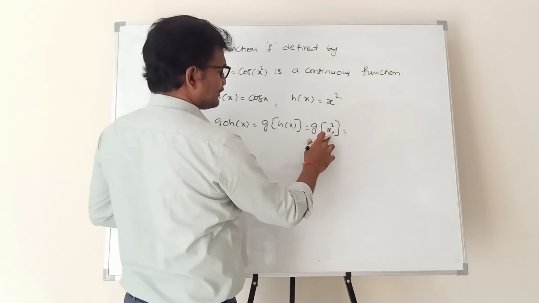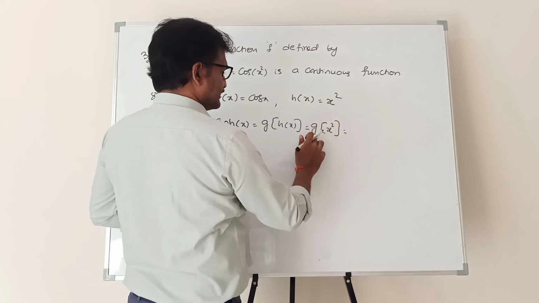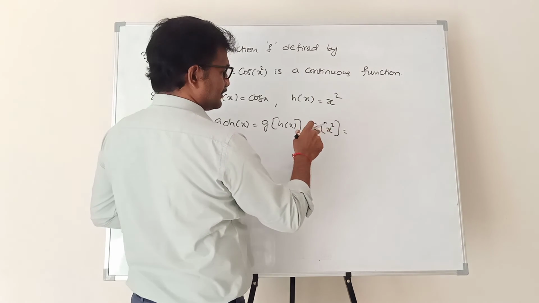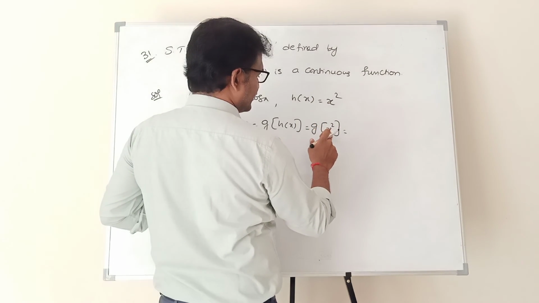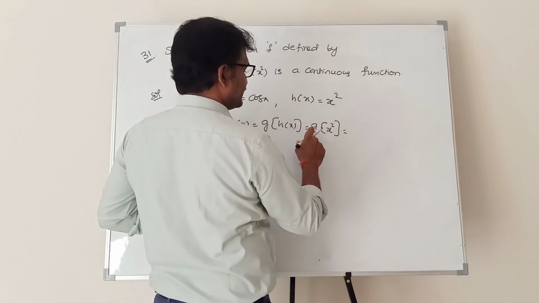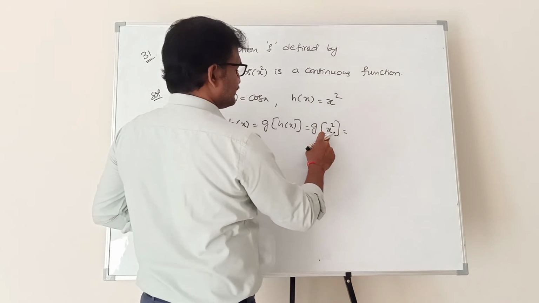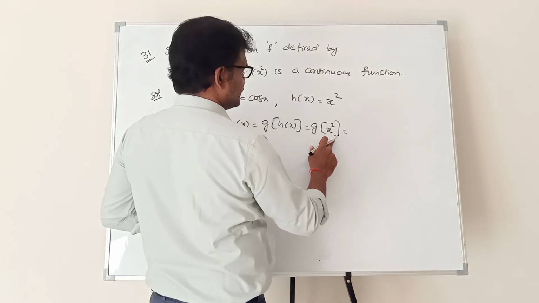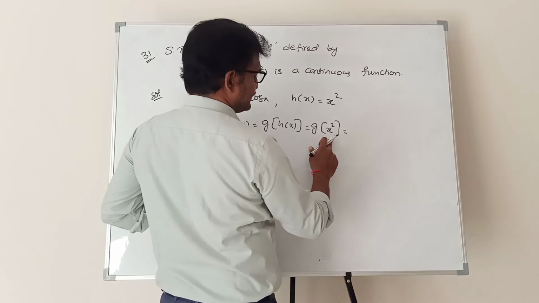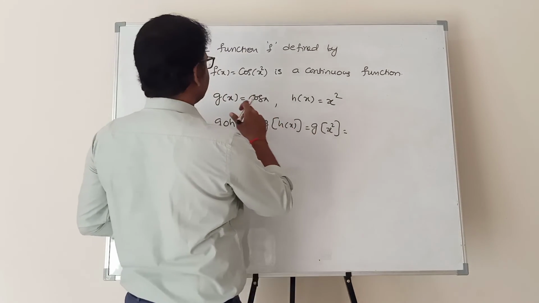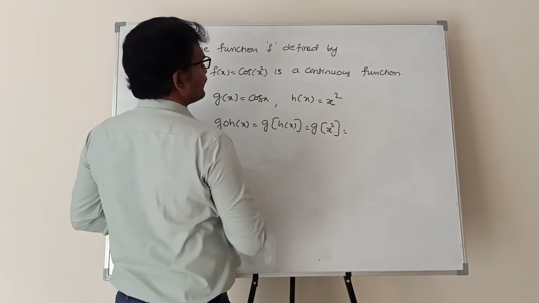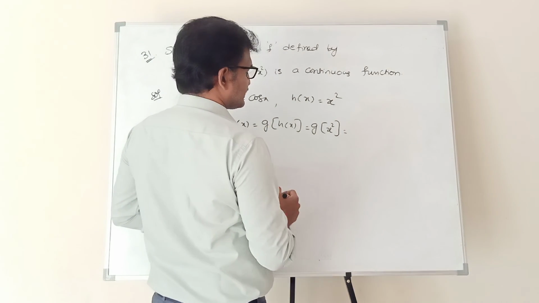So if it is continuous at every point, then according to the above note, if x square is continuous at the point c, then g of c is also continuous. Then this composite function is continuous everywhere.